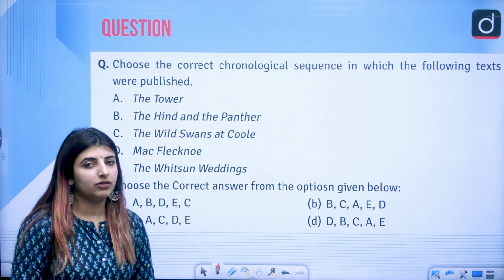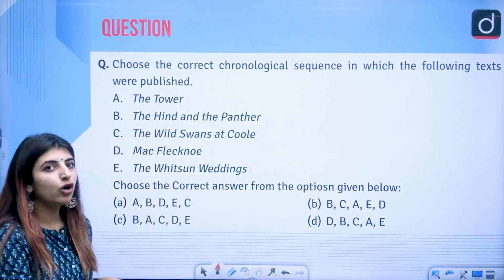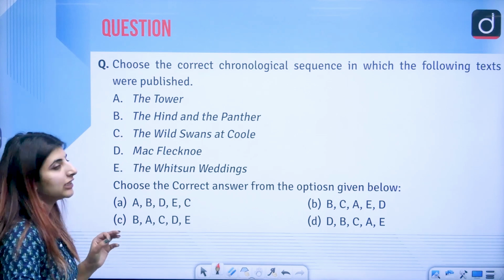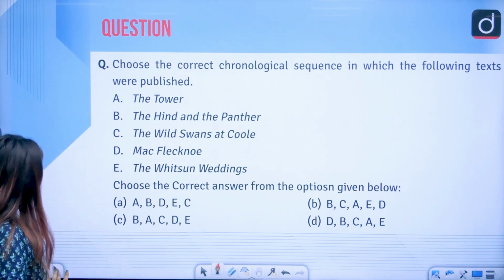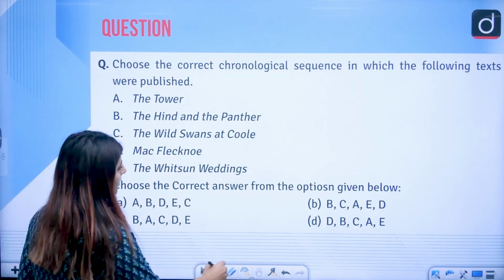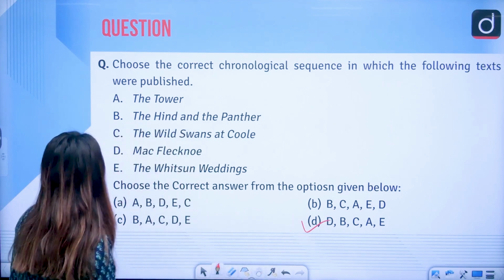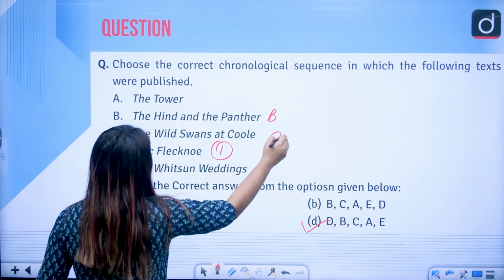Chronological questions, questions related to chronology, will be only here now, right? The chronological sequence in which the following texts were published. The answer to this very question is option D. First of all, option D, DBCAE.